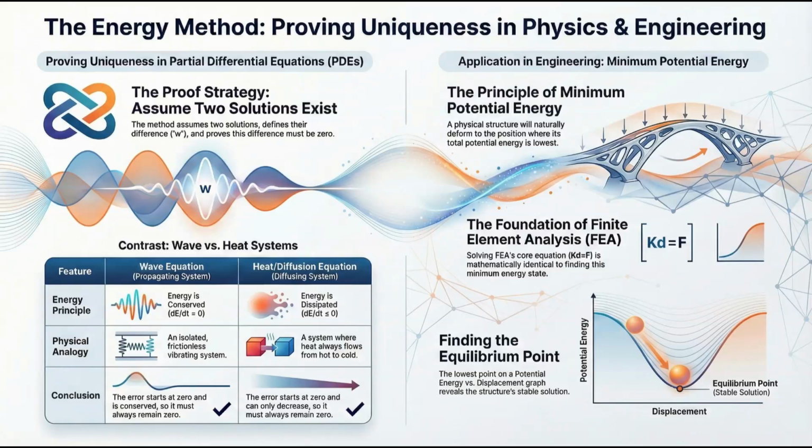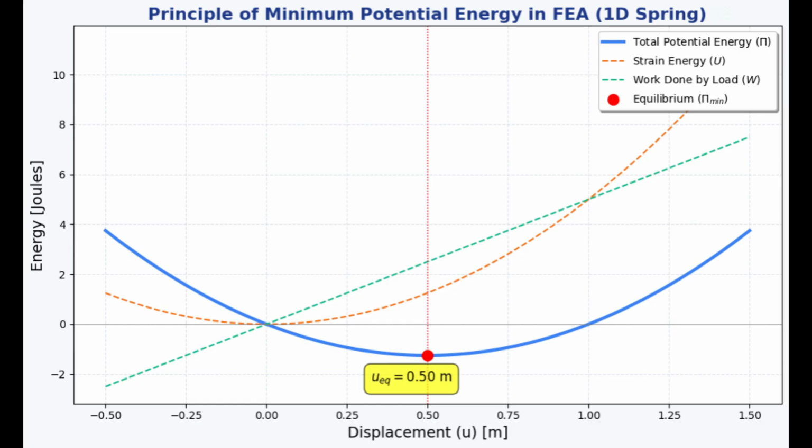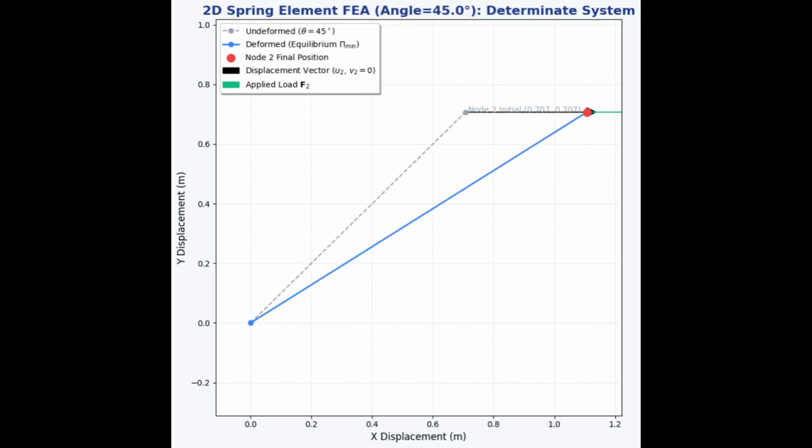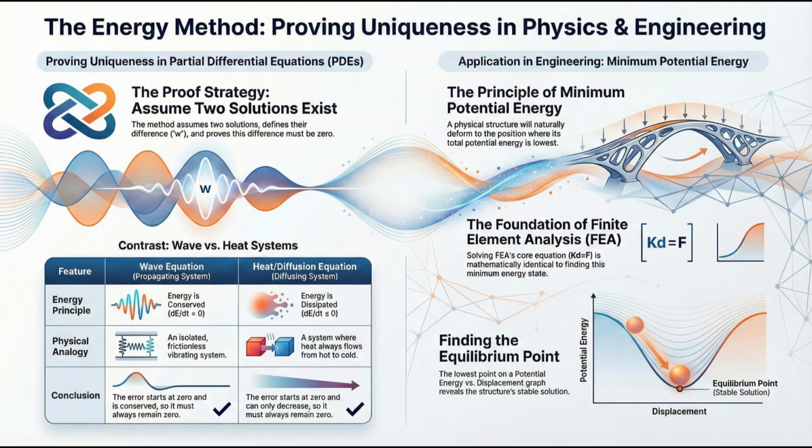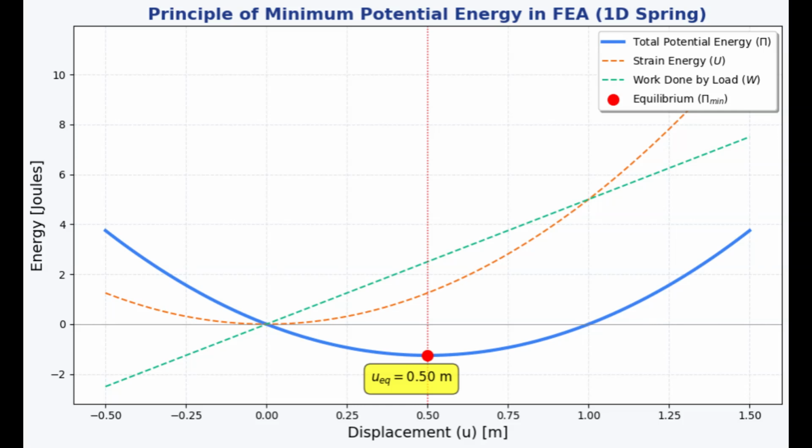This is the brief on foundational energy principles that guarantee unique solutions in engineering and physics. So, whether you're looking at a static structure or a dynamic physical system, two principles are key: the principle of minimum potential energy and the energy method. They are absolutely crucial for proving your problem has one unique, stable solution.